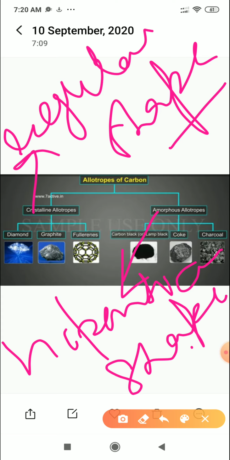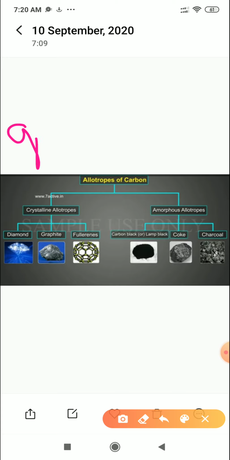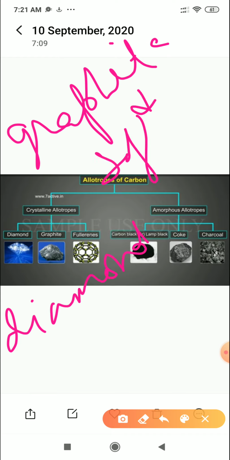When we are talking about diamond, graphite and fullerene, two questions are very common. Before starting the topic, I just want to draw your attention to those two questions. Many times in exams there is a comparison of graphite with diamond. Why is graphite soft even though diamond is hard?